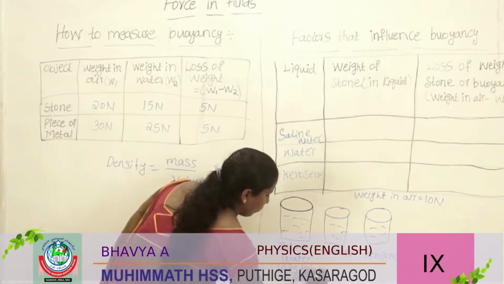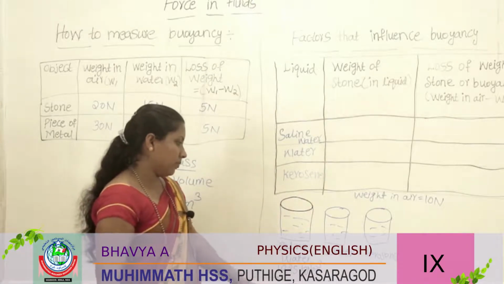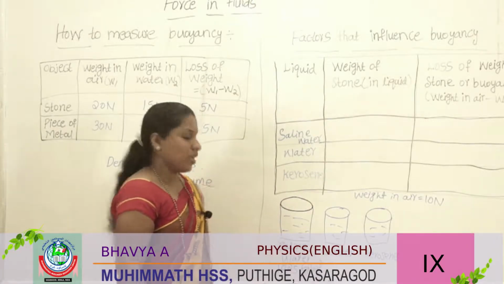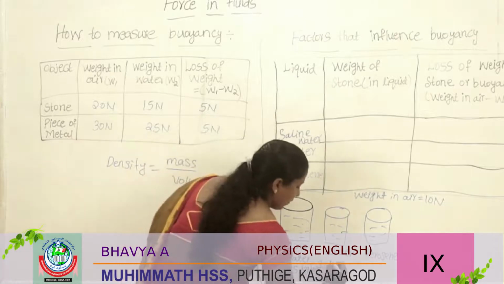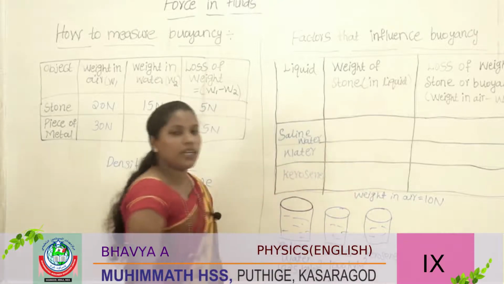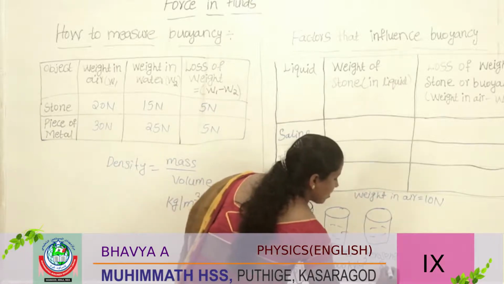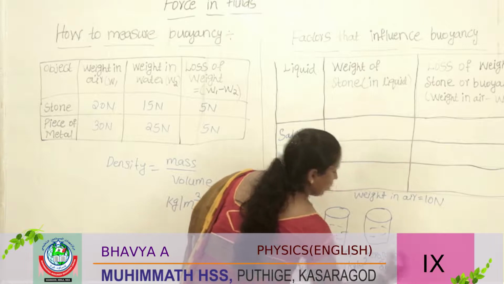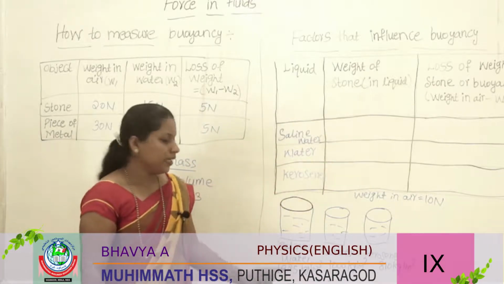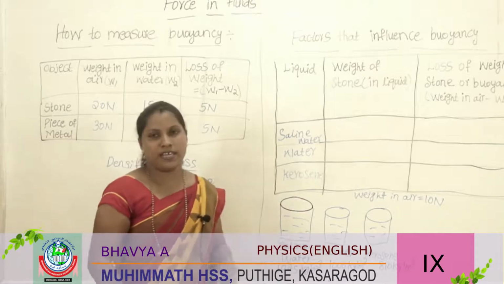Kg per meter cube. The density of saline water, then water 1000 kg per meter cube, then kerosene, which is 810 kg per meter cube. Okay, there are 3 different liquids, so different densities are there.